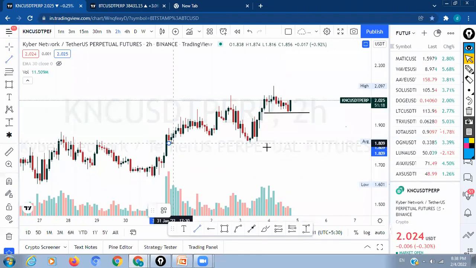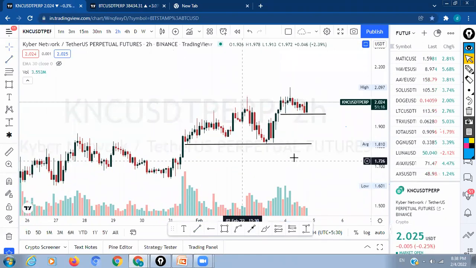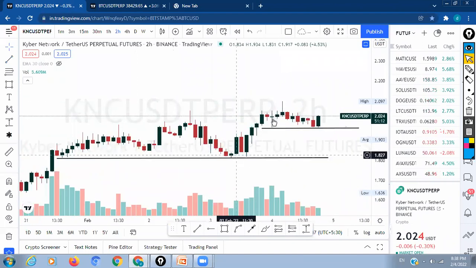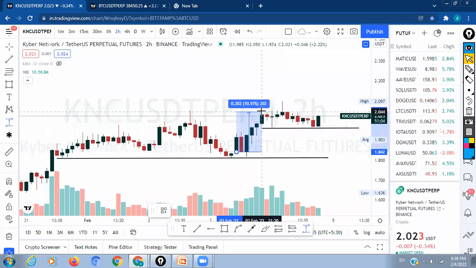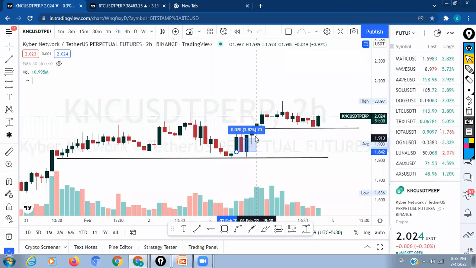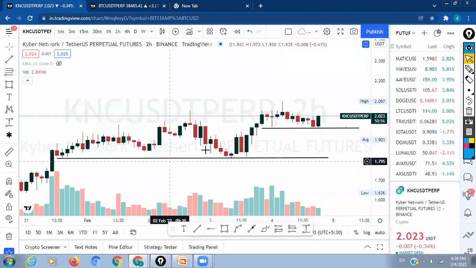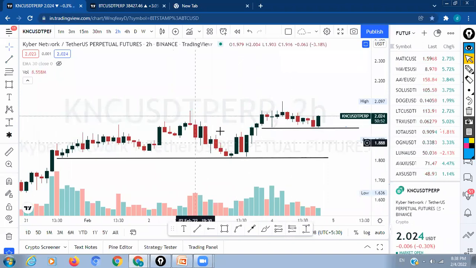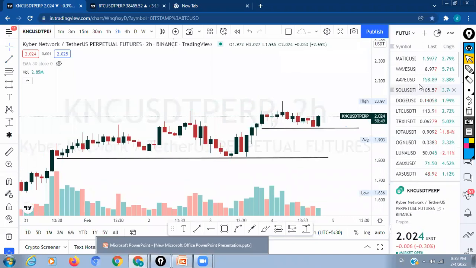So again here we got a trend line plus hammer breakout. This is the trend line, and we got a hammer, and there is an up move here. If you take a long position even after the confirmation candle around here, it was around a 10% move. But actually what we need is around a 5% move or 3% move, that's it. After it comes, we have to close the trade. Later, however much it goes, there is nothing to worry about, because almost we are running 80 to 60% in a single trade.